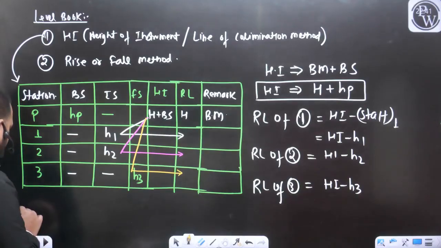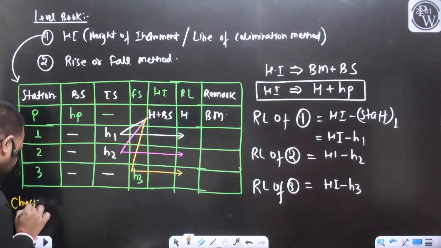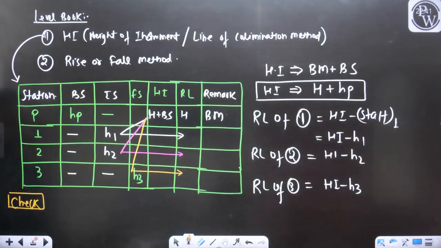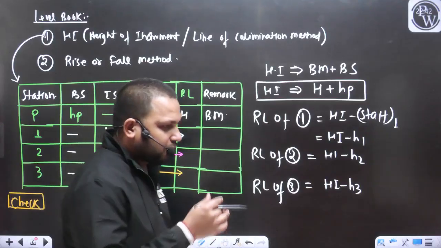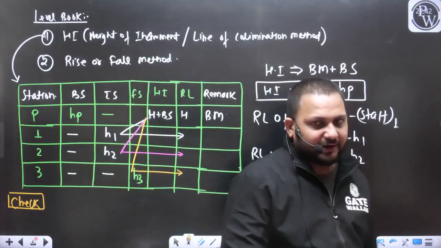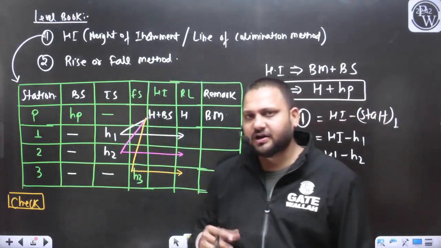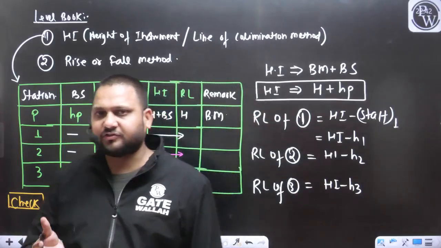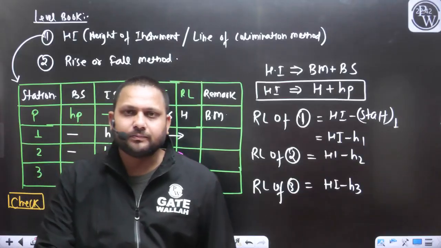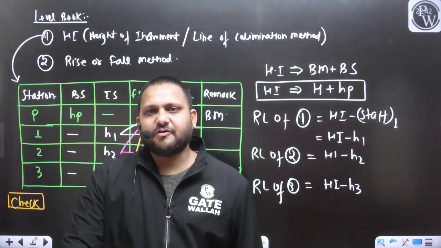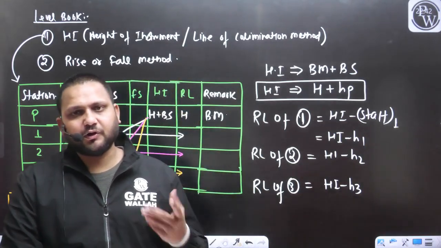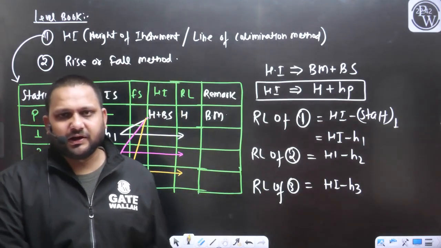Whatever calculations you are doing, at the end you can also apply a check. So there will be a check for the HI method. This is the beauty of this concept: you need not depend on anyone else. If you have solved any question related to leveling, you can cross-check on your own whether what you have calculated is correct or not. So what is this check?